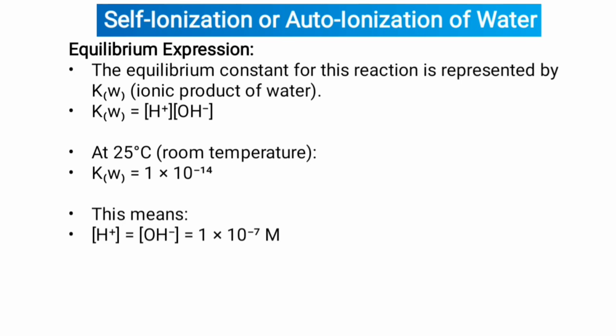At 25 degrees centigrade, room temperature, Kw is equal to 1 multiplied by 10 raised to the power minus 14. This means the concentration of H+ ion is equal to the concentration of OH- ion, which is also equal to 1 multiplied by 10 raised to the power minus 7 M.